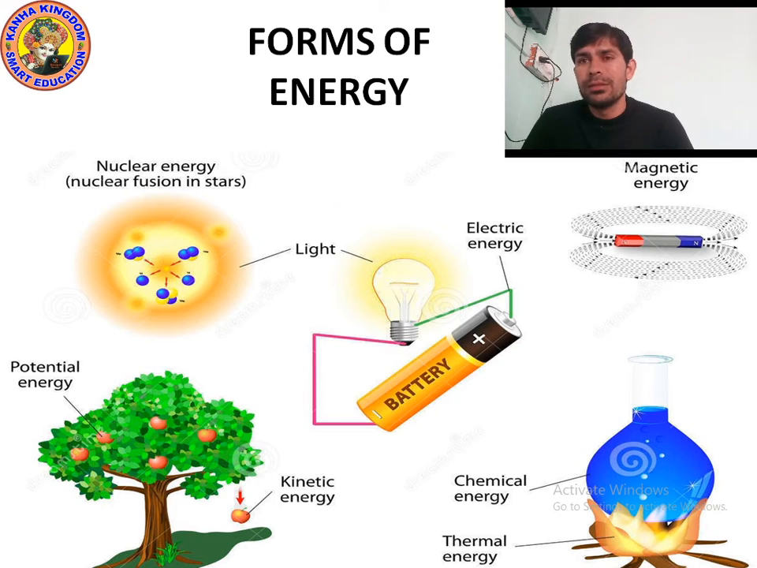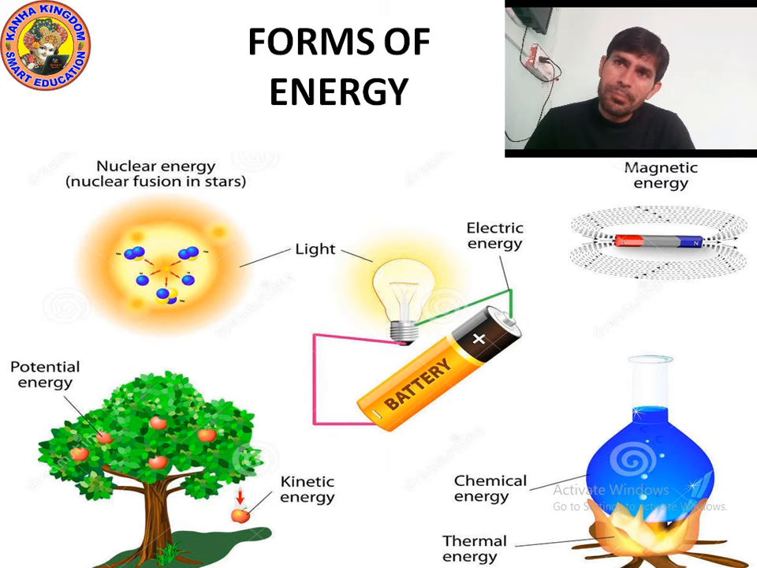You can see the burning of wood. Can you see the burning fire? So fire has thermal energy, or you can say heat energy. And the chemical is present in the flask, which is above the fire, and the chemical has chemical energy. Because of the heat of the fire, chemical energy is generating.